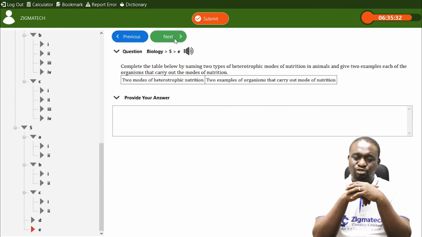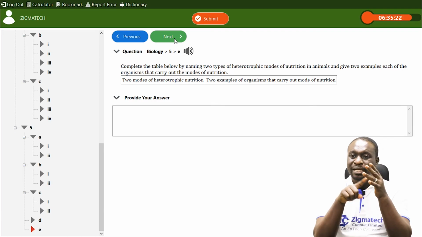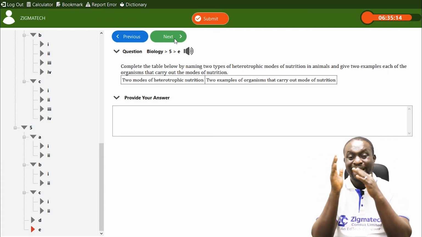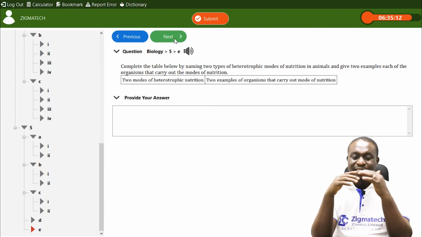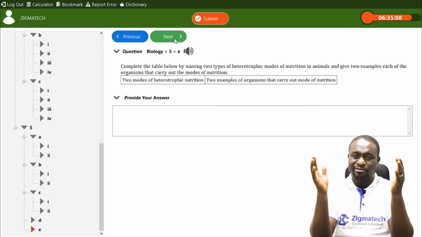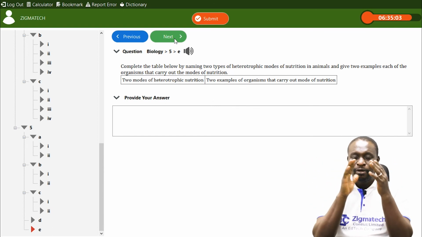While chemosynthetic nutrition is a type of autotrophic nutrition in which living organisms manufacture their own food using what? Inorganic substances such as ammonia, nitrates, carbon dioxide, and so on. All right, so that's chemosynthesis. Now, we also have the other type, which is heterotrophic nutrition. This is a type of nutrition in which living organisms are not able to manufacture their own food. They depend on other organisms for food.